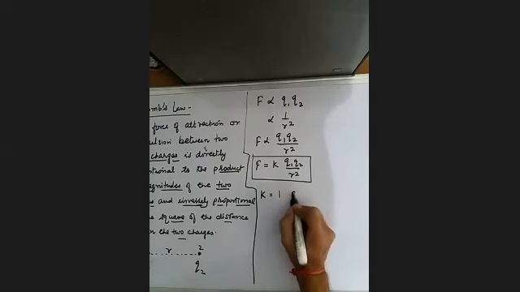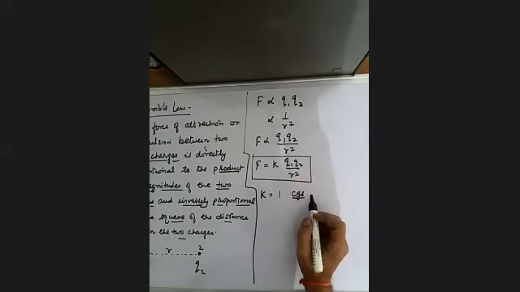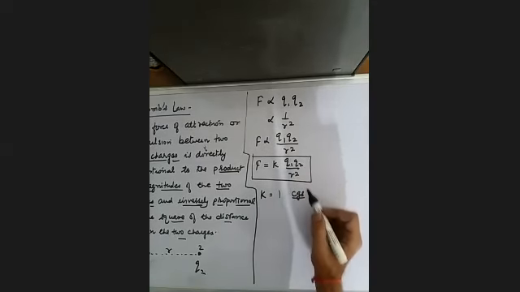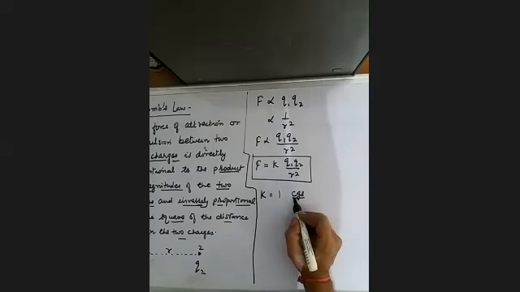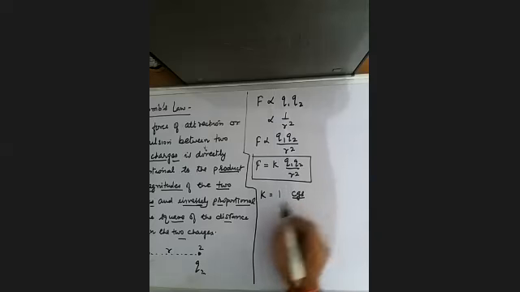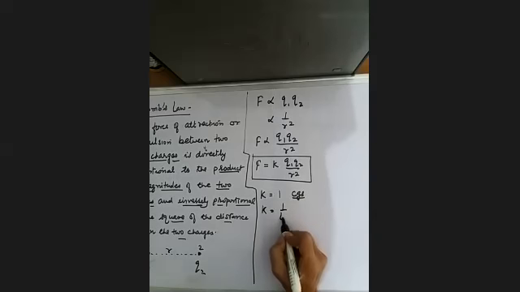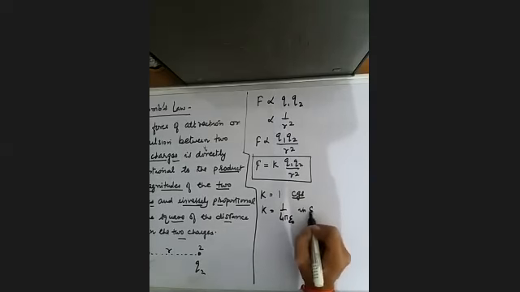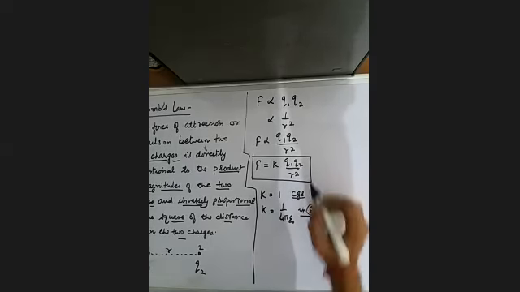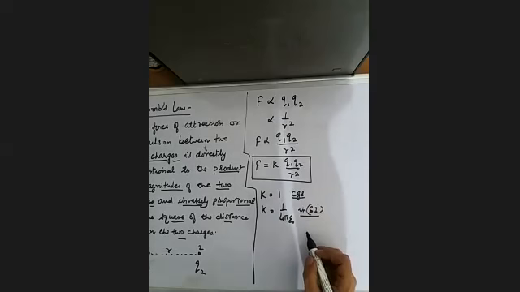Now the value of K is 1 if we take the CGS system for measuring distance and charge. That is a smaller unit: length is measured in centimeter, mass in gram, and time in second. But the value of K is 1 upon 4 pi epsilon naught when the units of charge and distance are SI units.